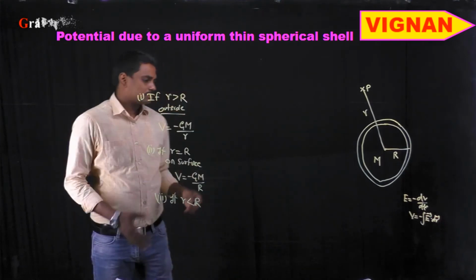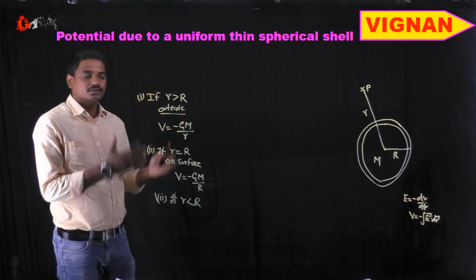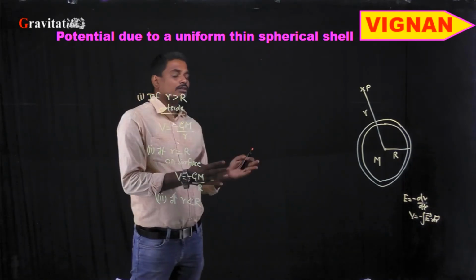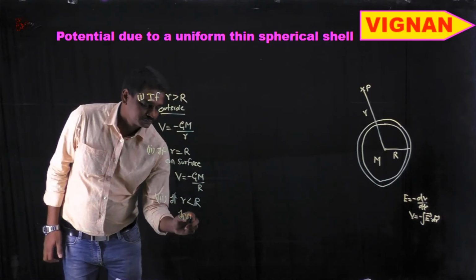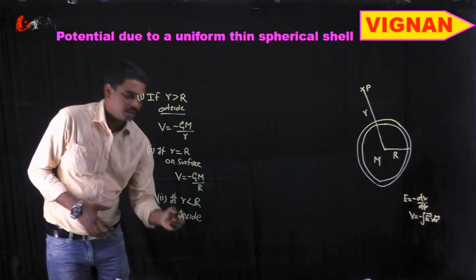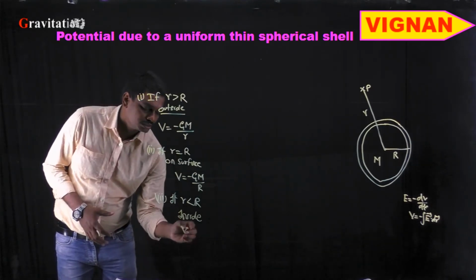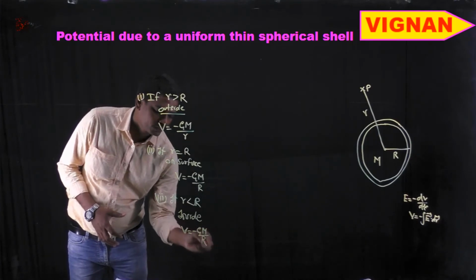So as we follow the same procedure that we followed earlier, by integrating from outside to inside, we can get that inside the hollow sphere, the potential is constant, that is, V is equal to minus GM by R.